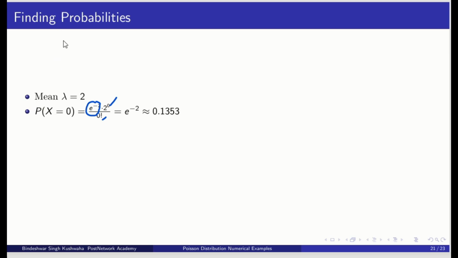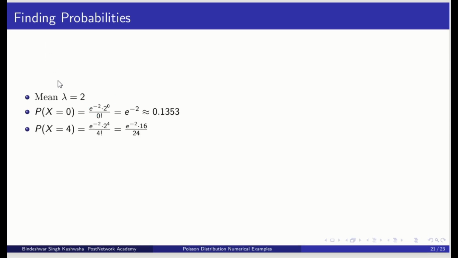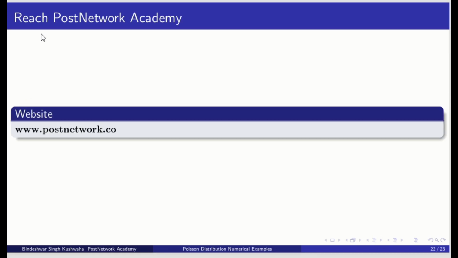So it is 0.1353 for x equal to 0. Now the second was for 4. Instead of 0, you plug in 4 at the place of x, and we get 0.0902. So hope you understood.